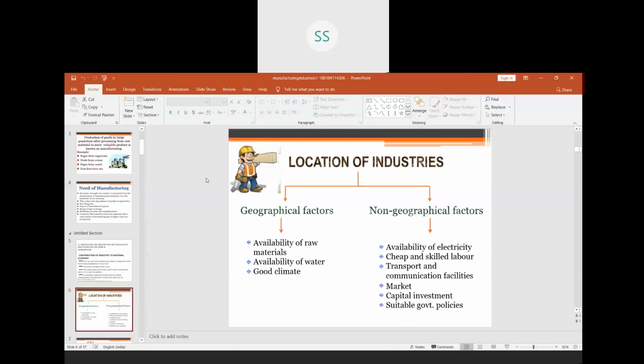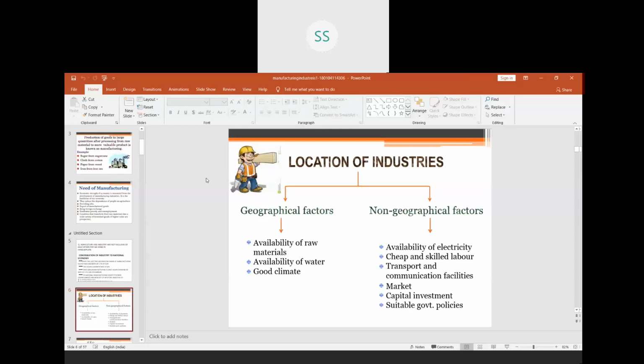Now, what are these factors? These are geographical factors and non-geographical factors. First, suppose you are setting up an iron and steel industry. What you require is raw material.